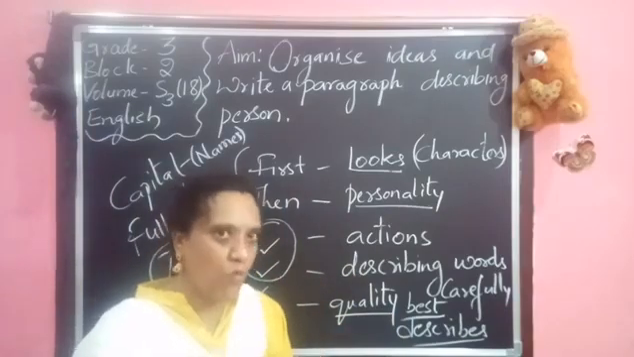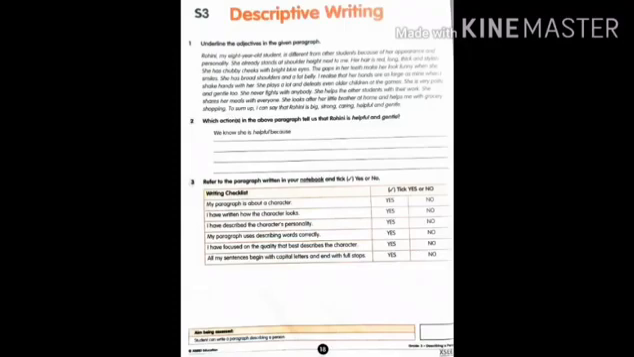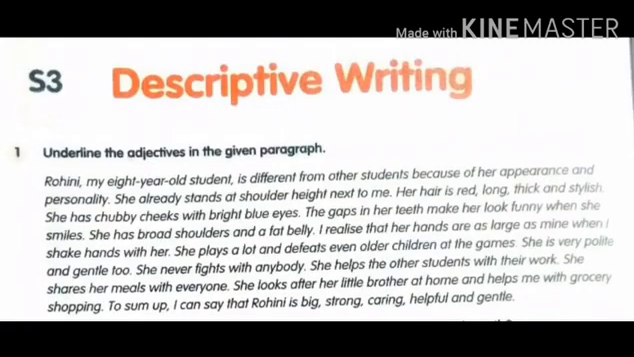Now let us go with our volume. Okay, are you ready? Children, now open your volume, page number 18. Descriptive writing. Did you observe that? Now see the first question. Previously, we read a paragraph on Rohini. Now, you have to underline the adjectives in the given paragraph. Check each and every word which is describing Rohini, and underline it. An adjective explains a noun. So, whatever word is explaining, you can underline here.